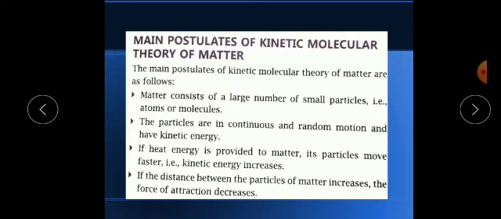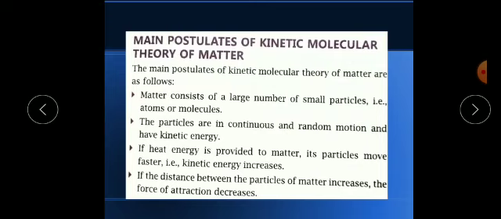And how can they diffuse? Because they have kinetic energy. So kinetic energy allows molecules to move. The next one is, if we provide heat energy to matter, its particles move faster. So it is a factor affecting that.